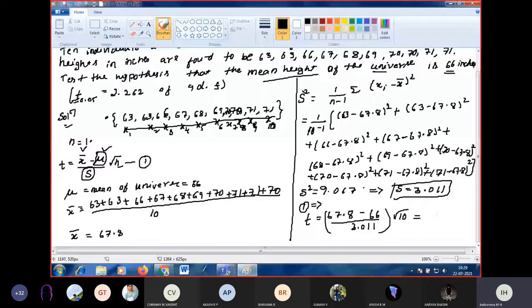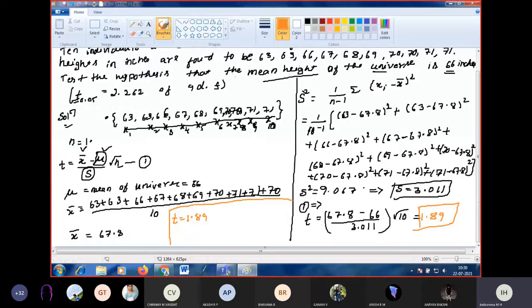So calculate it. What you got t value? 1.89 we got. This is an important value. So now we got t as 1.89.